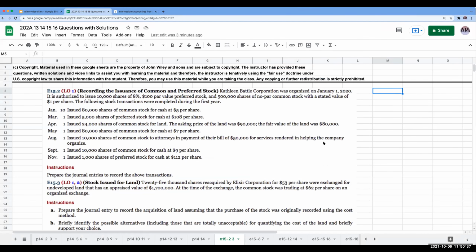Okay, so we've got recording the issuance of common and preferred stock. Kathleen Battle Corporation was organized on January 1st, 2020. It is authorized to issue 10,000 shares of 8%, $100 par value preferred stock, and 500,000 shares of no par common stock with a stated value of $1 per share. The following stock transactions were completed during the year.